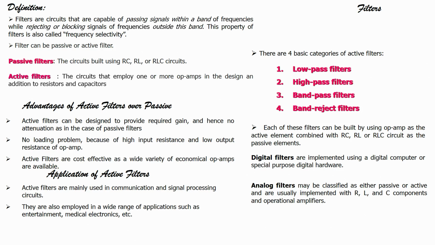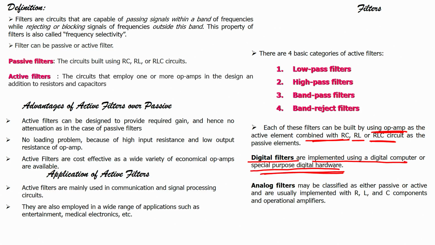Each of these filters can be built by using op amp as the active element combined with RC, RL or RLC circuit. Second, digital filters are implemented using digital computer or special purpose digital hardware.